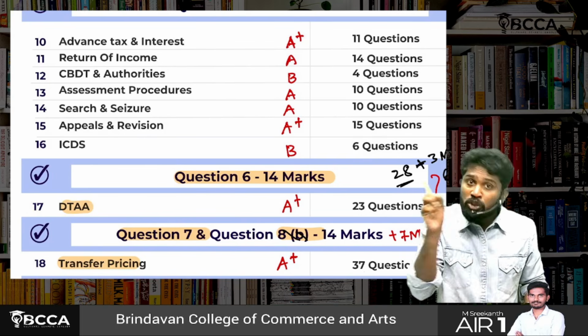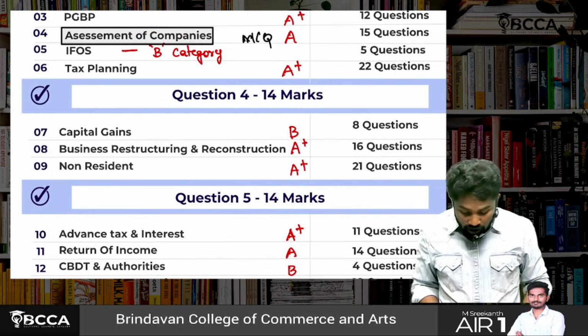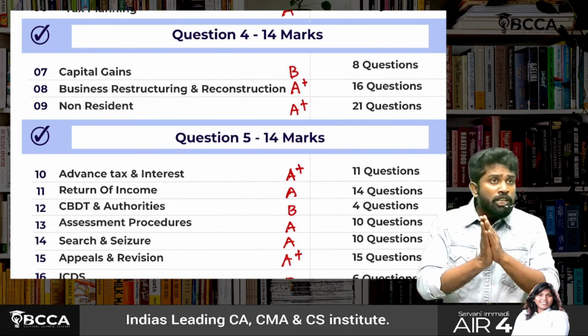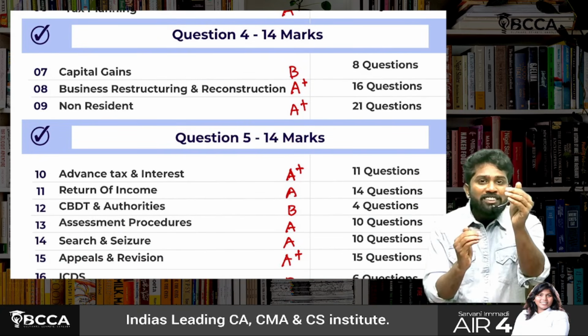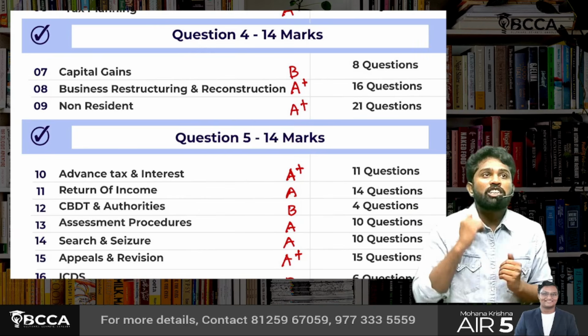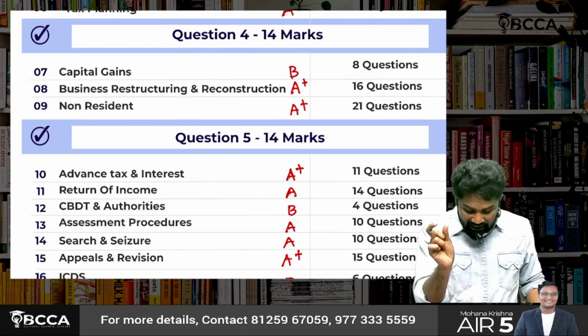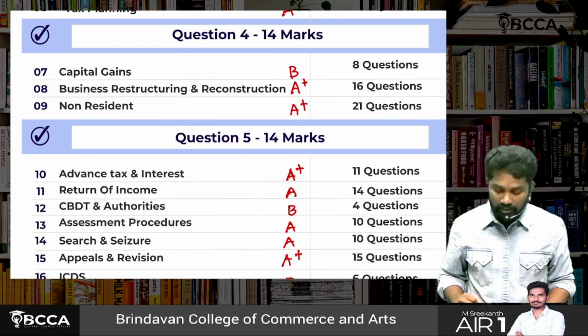So you have one more choice question. What could it be? Question number 4 or question number 5? Sir, it could be any of them. I'll tell you the pluses and minuses of question number 4 and question number 5. For question number 4, one part is from business restructuring, the other one is from non-resident taxation.